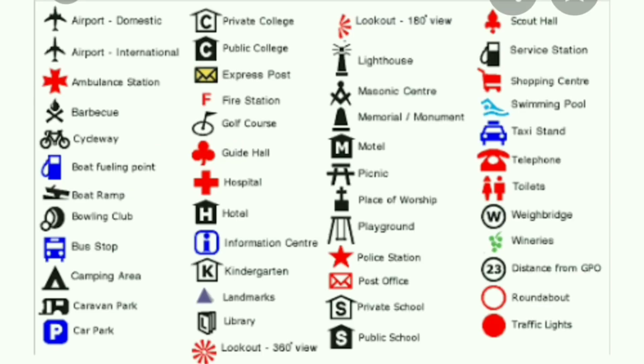Now come to the point, symbols. Generally when we go to a medical shop or any hospital, you can observe that plus symbol, it will be there in front of that. By seeing that symbol, what can you understand? That it is related to a hospital or a medical shop. Like that only we are using symbols in the map to know what that place is related to. For example, if the place is a post office, they will make a symbol there. Post office, parking, airports, like that. So many symbols they will use in the map.